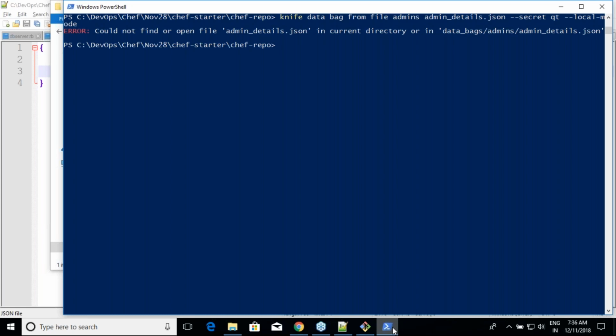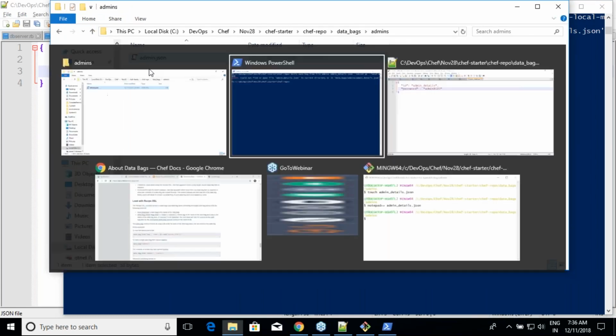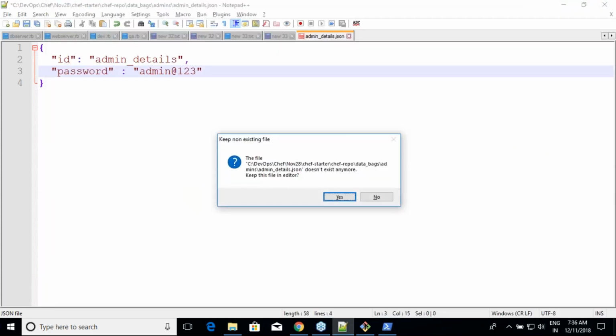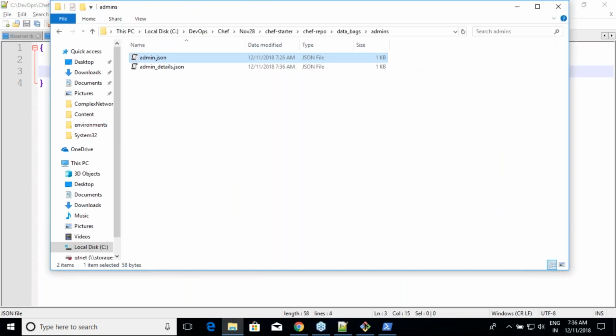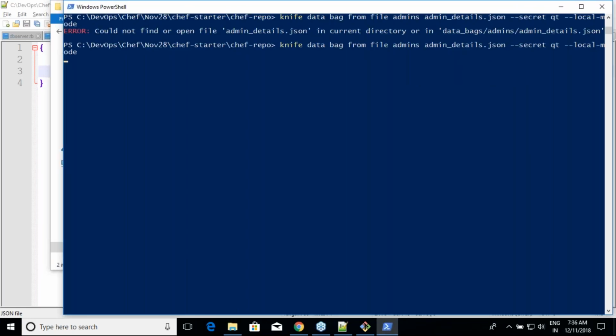Till if you just update it to the last version, you will get a new file called admin underscore details.json with an encrypted value. Now they are validating it. Good. Things change. Let me save this. Now I think I should have a file over there called admin underscore details.json. Okay. There was no validation earlier. It used to create two files.